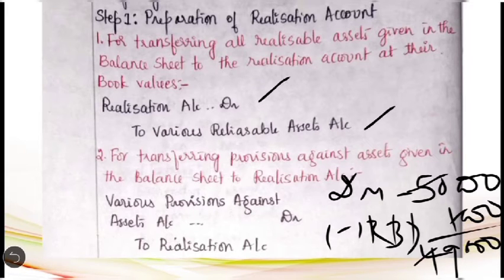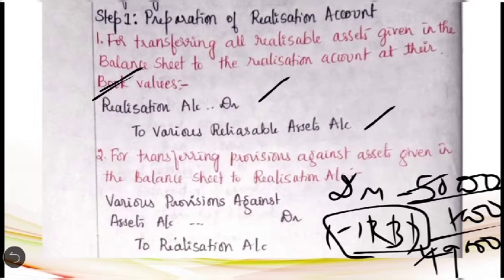When you come across this kind of adjustment given in the asset side of the balance sheet, in the first entry while transferring the debtors along with the other assets, you have to transfer the debtors at gross value. Then in the second entry, you have to transfer the RBD, that is the provision created against the asset. So here when the asset is showing a debit balance, any provision or reserve created against the asset, it must show a credit balance. That credit balance you are going to transfer to the realization account.